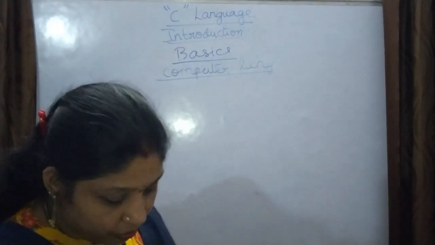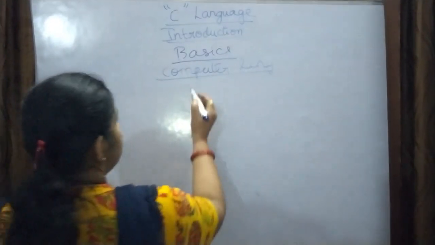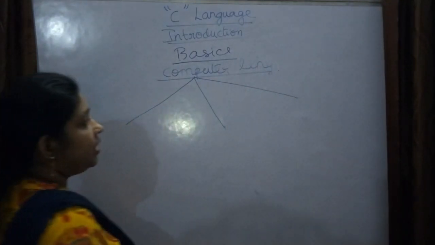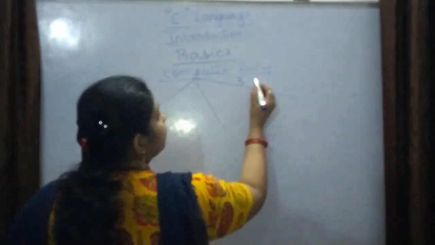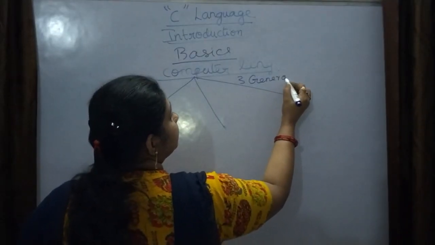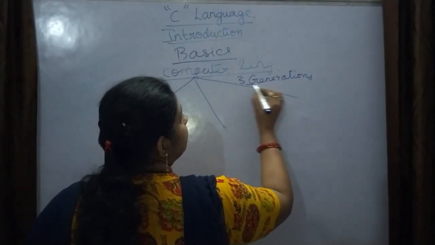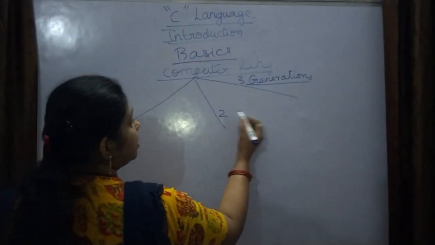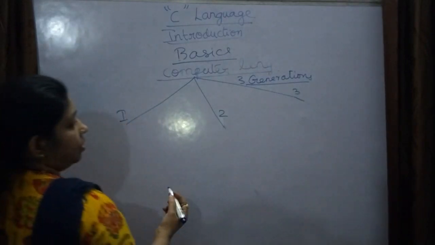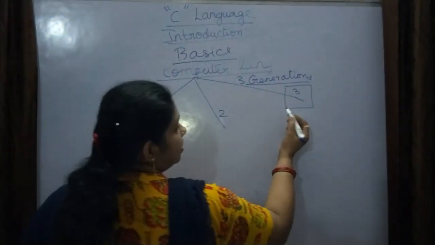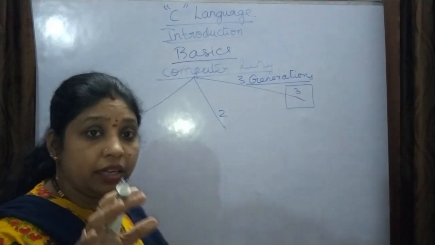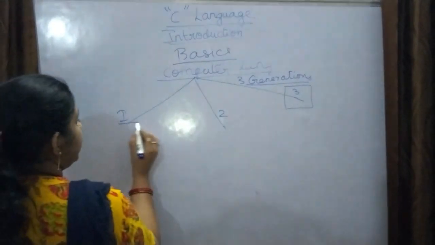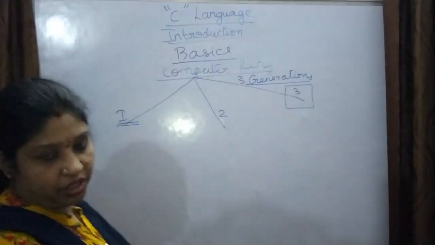Okay. Now computer languages. Under computer languages, I will take three generations. First generation, second generation, and third generation. Now we are in this, right? In computer terminology I am telling. Okay. Now what happened for the computers in first generation?